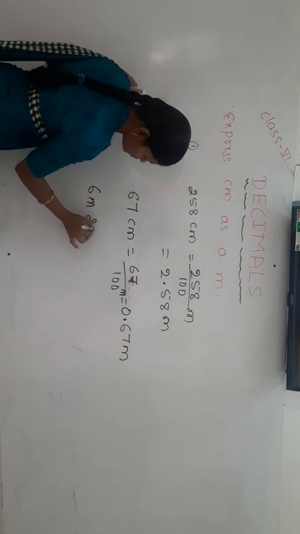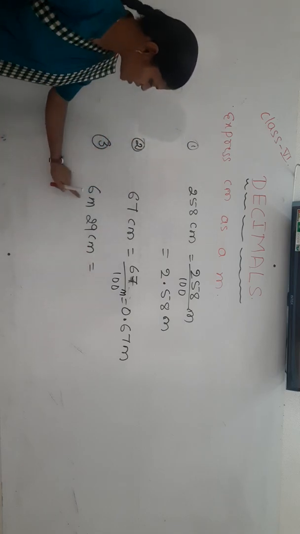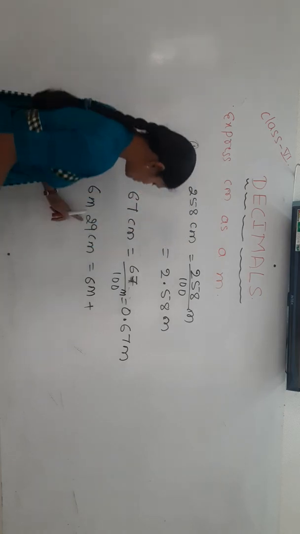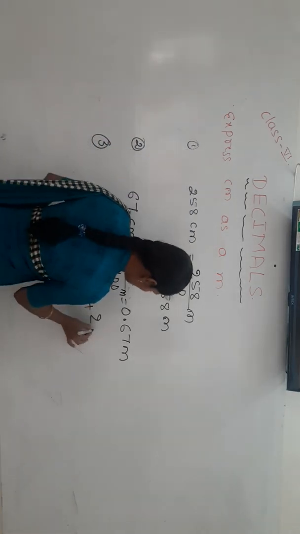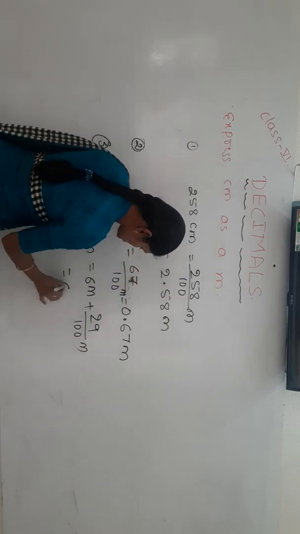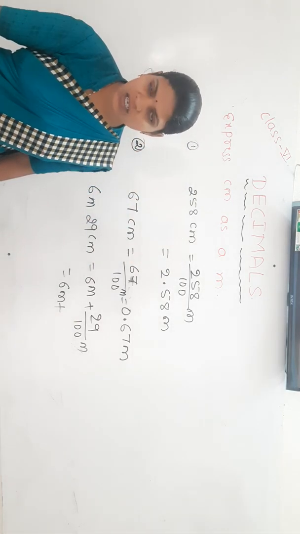6 meter 29 centimeter. Already it is in terms of meter, keep as it is. 6 meter plus 29 centimeter you have to express in terms of meter means 29 by 100 meter. How will you write in terms of decimal?